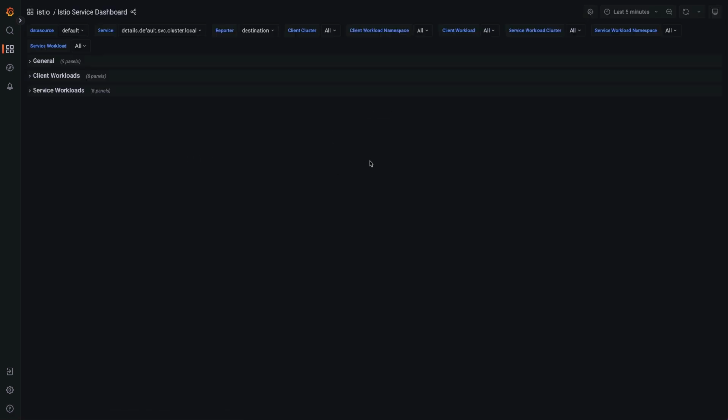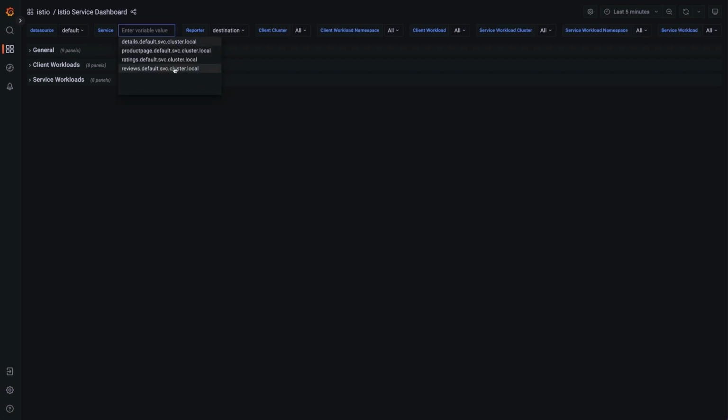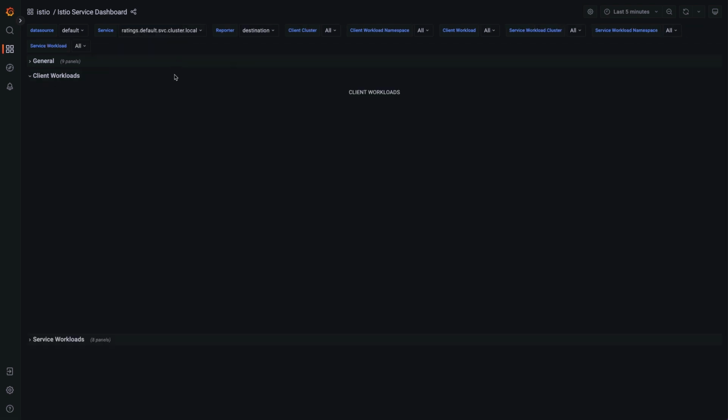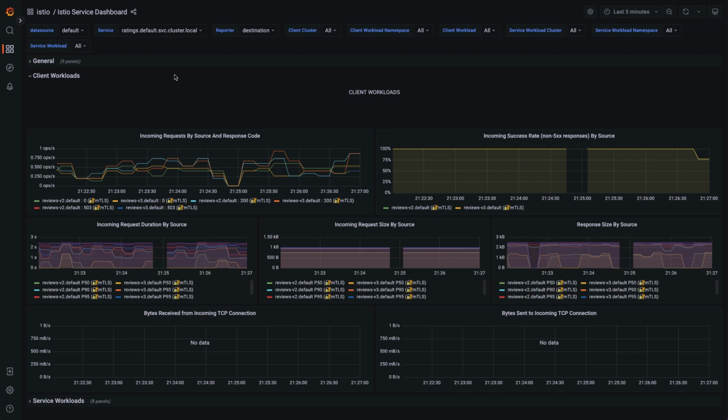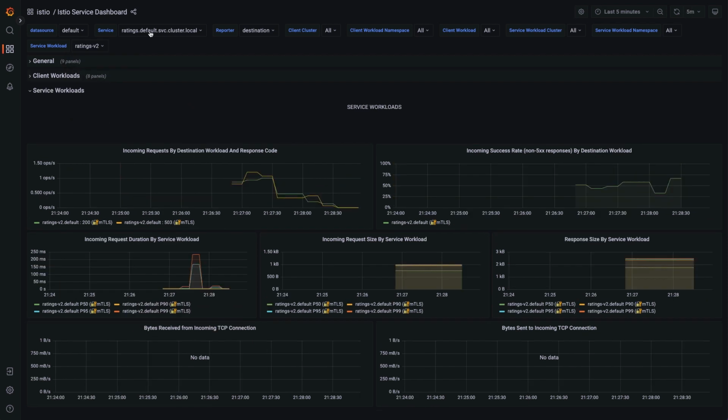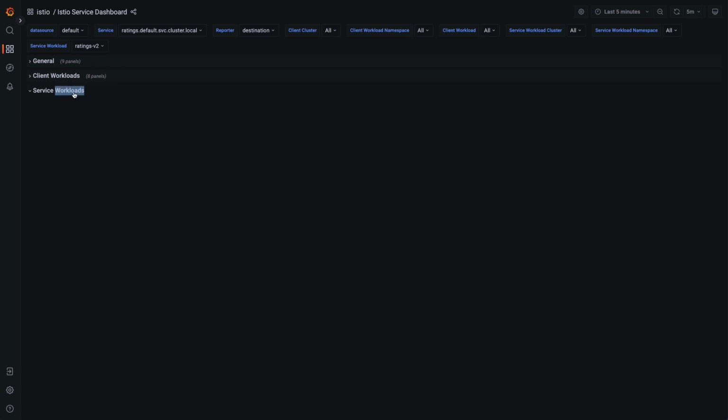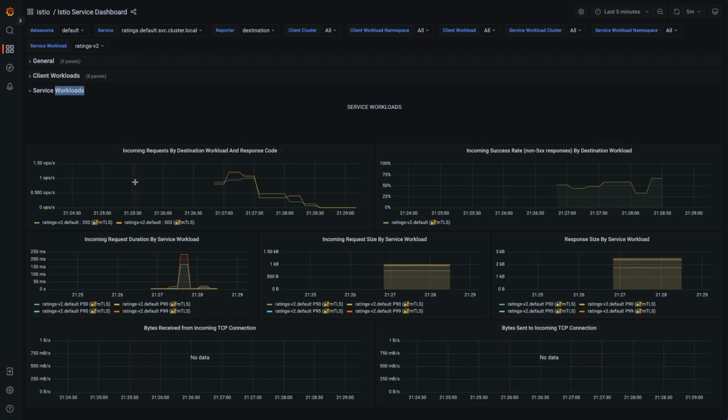We're going to look at our Istio service dashboard for the rating service. And it can be a little bit noisy to look at these charts here, so I'm going to go ahead and modify our service workload to be only V2. Let's see what we get down here as that updates. Now I'm going to navigate here to the service workloads section of my service. We've got ratings and ratings V2. And we can see that indeed our developers did solve the latency problem. Our P99 latency is now looking at about 5 milliseconds. So that's looking really, really good.